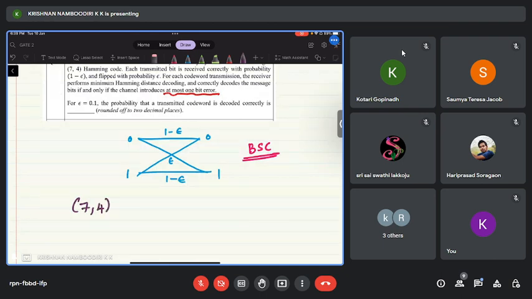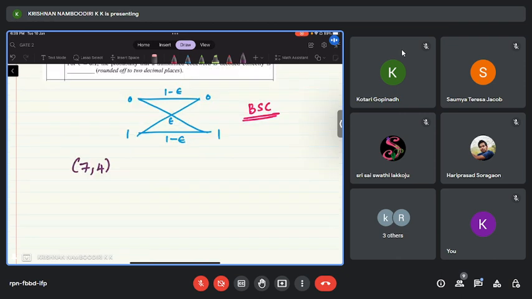This 4 corresponds to the message vector length, or in other words, we will use the notation k, which is equal to 4, and the code word length, which is usually denoted with lowercase n, equal to 7.